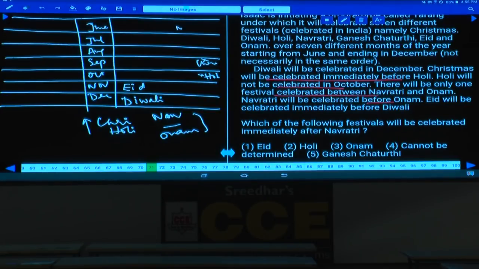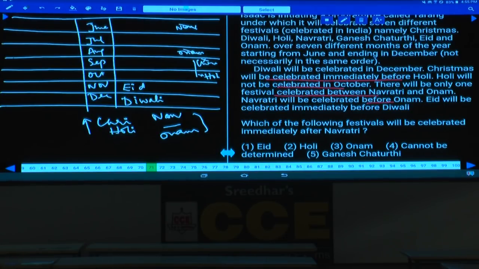If Navaratri is here, then Onam will be here, isn't it? Now we are taking the possibilities. If Navaratri is here, Onam will be here because these two will be in the alternate places. Then is there any possibility for this Christmas and Holi? There is no possibility because these two must be adjacent to each other, and this is not possible. Hence Navaratri cannot be in the month of June.